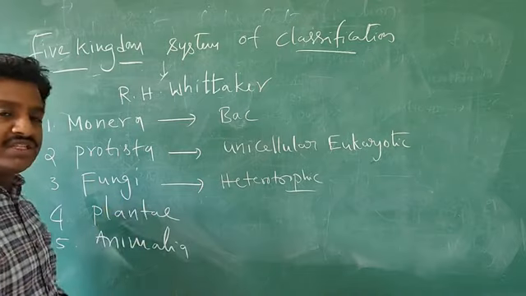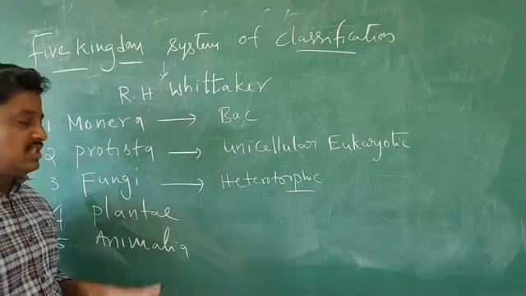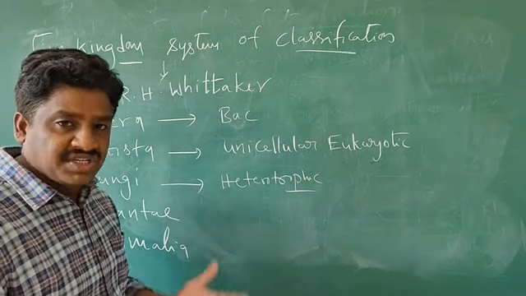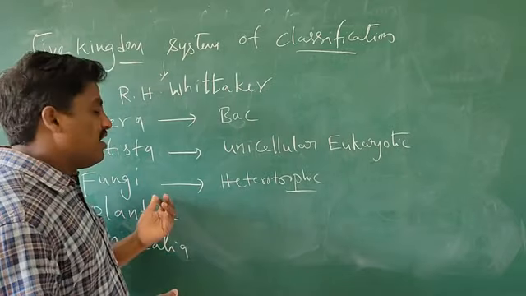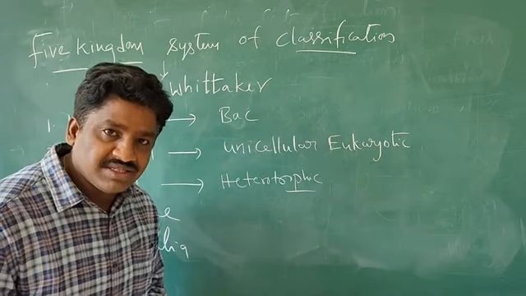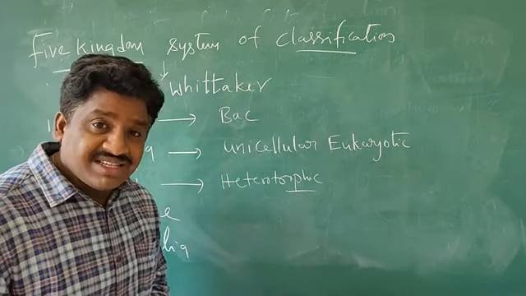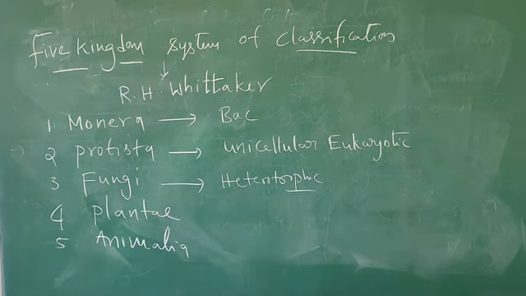All these are arranged in the Protista group. And fungi are heterotrophic organisms. Bread and jam, whenever it spoils, the thread-like structures that are present, those we call fungi. Such fungal organisms are classified into different groups such as Phycomycetes, Ascomycetes, Basidiomycetes and Deuteromycetes. So these are four categories. We will discuss their features later, and plants and animals you know. So these are the five kingdom system of classification.